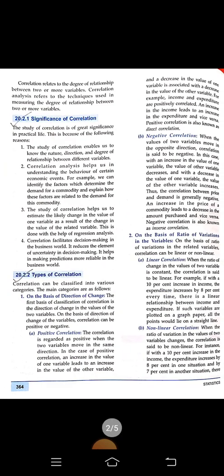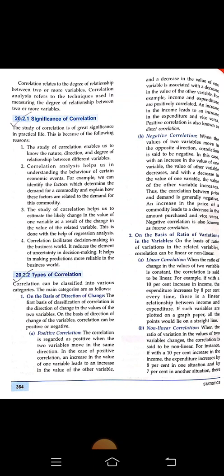What is the significance of correlation? The study of correlation is of great significance in practical life. This is because of the following reasons. Number one, the study of correlation enables us to know the nature, direction, and degree of the relationship between the variables. Correlation analysis helps us to understand the behavior of certain economic events. For example, we can identify the factors which determine the demand of a commodity.